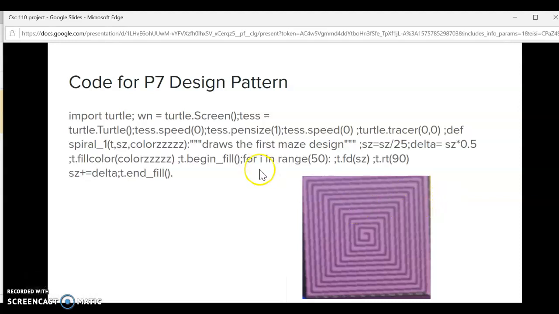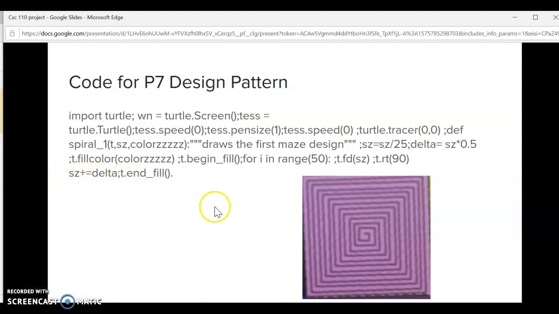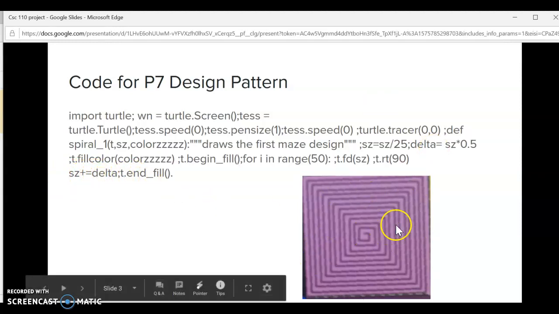So to do my first one, I have to import turtle. Turtle.tracer basically draws the turtle fastest. I come up with the function spiral_1, with tess, size, and colors, to draw the first maze design. Then I assign size divided by 25 into size, and size times 0.5 to delta, so it can make the squares bigger each time. Then I do size plus equals delta, and then I fill in, which means I just let Tess put the color in.